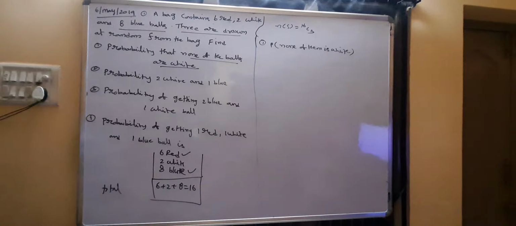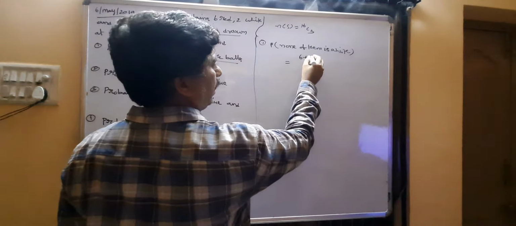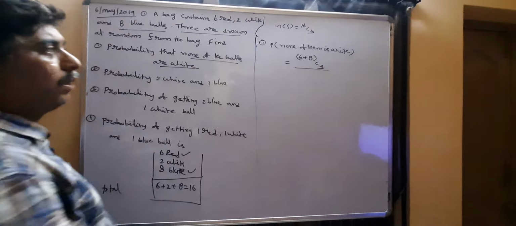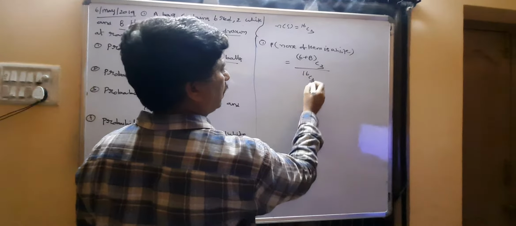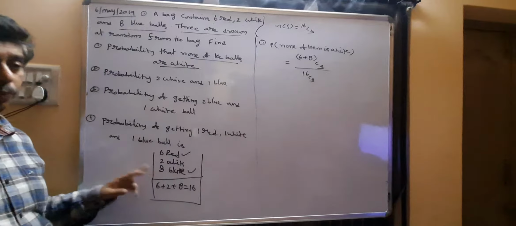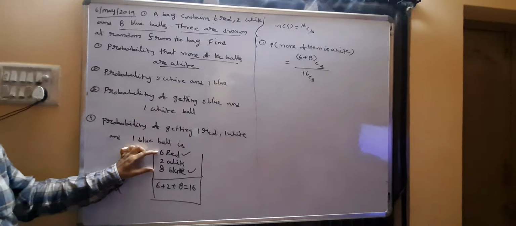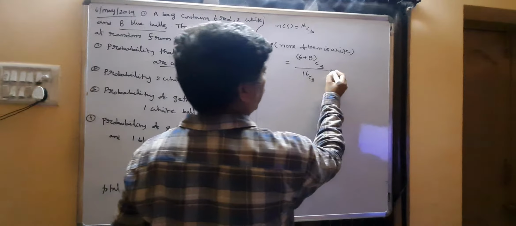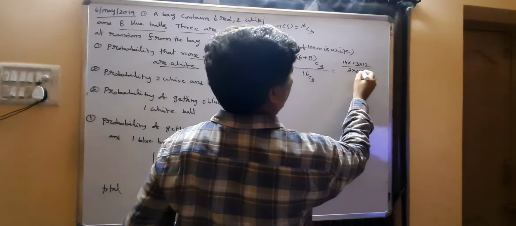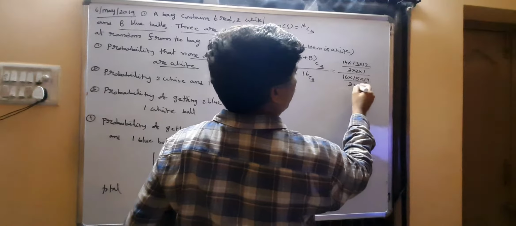Other than white, you have 6 plus 8, 14, so 14C3 by the total number of ways, 16C3. 14C3 means 14 into 13 into 12 by 3 into 2 into 1, and 16C3 means 16 into 15 into 14 by 3 into 2 into 1.